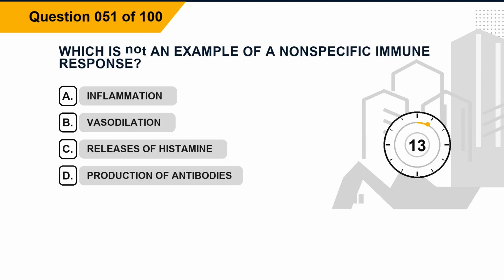Question 51. Which is not an example of a nonspecific immune response? Option A, inflammation. Option B, vasodilation.